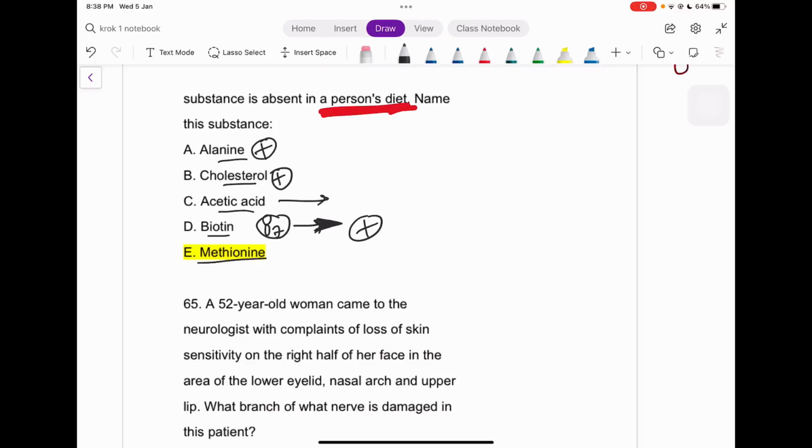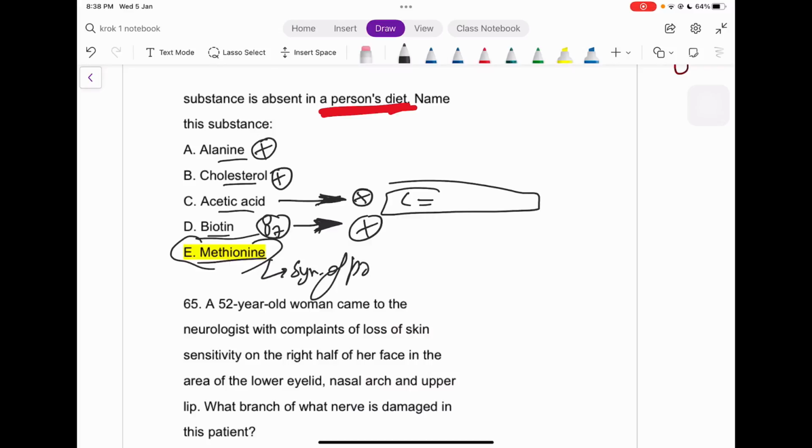Acetic acid is not even usually present inside the body, right? So this can't be the answer, because acetic acid is mostly seen in what cases, guys? You can comment down. Okay, so where do we see the acetic acid? And last one is methionine. Why is methionine the answer, guys? Because methionine is essential for the synthesis of proteins inside our body, right?